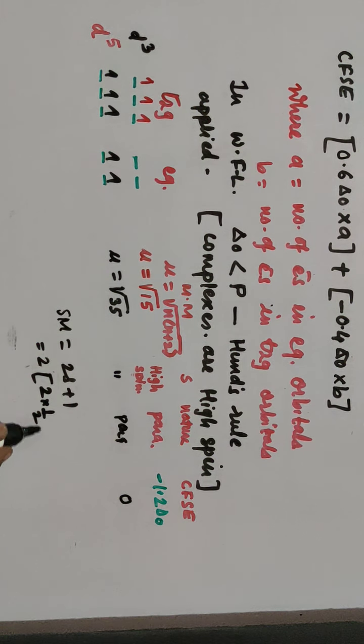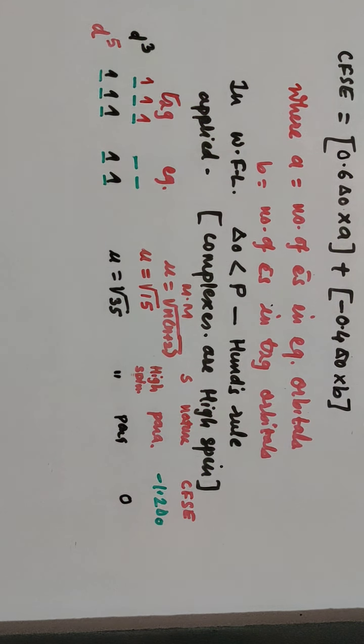2 into 1/2 it is. And overall it is 2.5 plus 1. So this is equal to 6. So the value of SM, that is spin multiplicity, is 6 when 5 electrons are there in the D orbital.